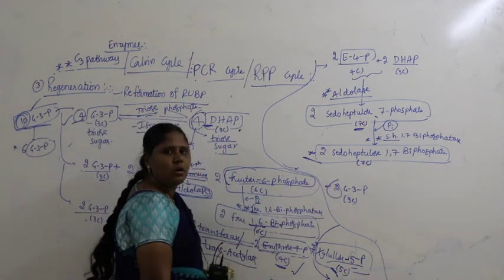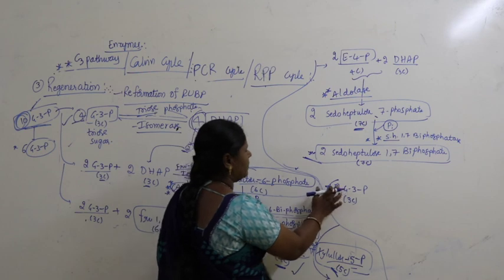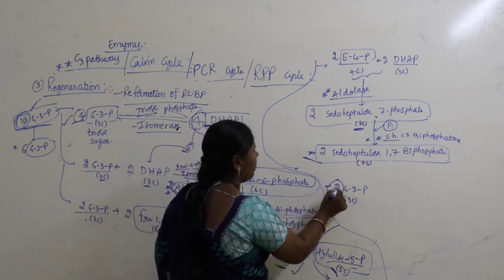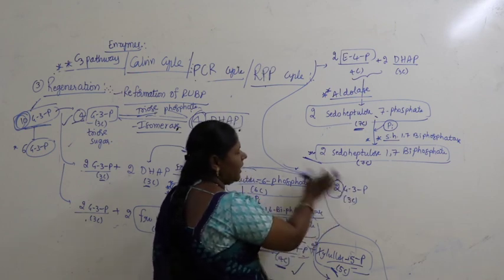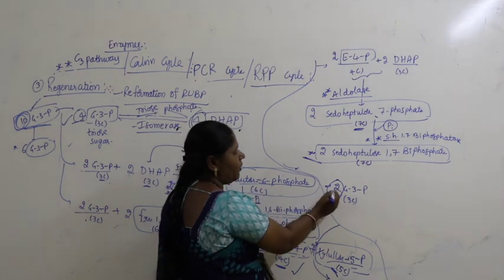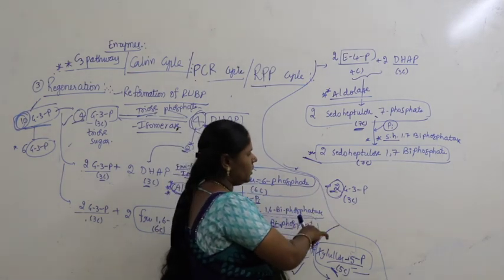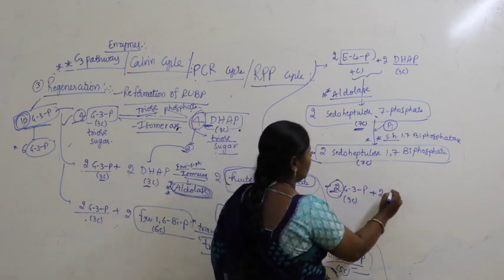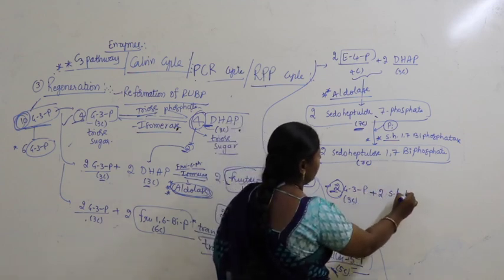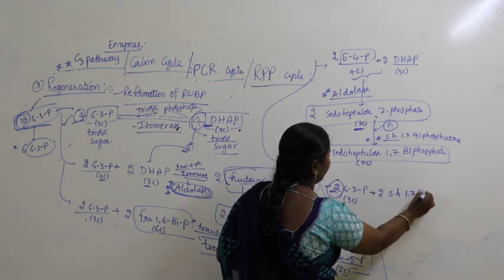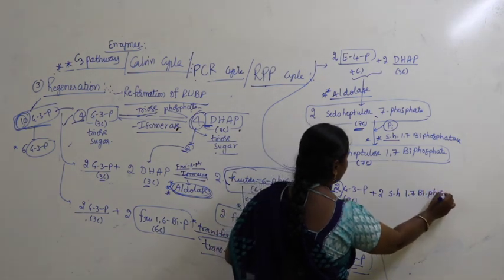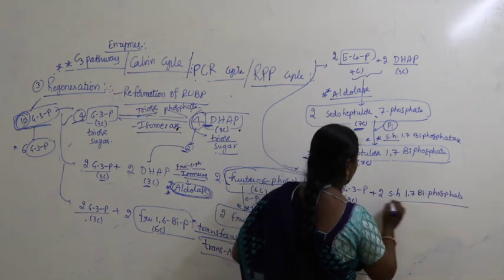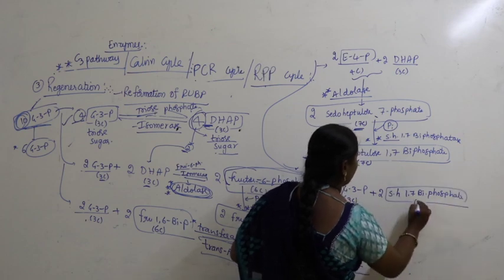Altogether 10 molecules of G3P. How 8 are utilized there, 2 are pending. The 2 we are taking here. The 2 molecules of G3P plus 2 molecules of sedoheptulose 1,7-biphosphate having 7 carbons.